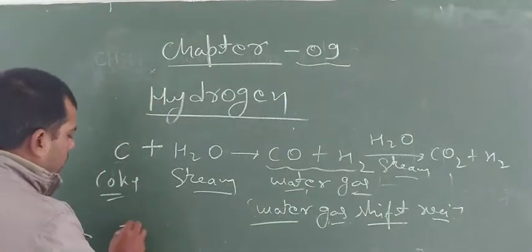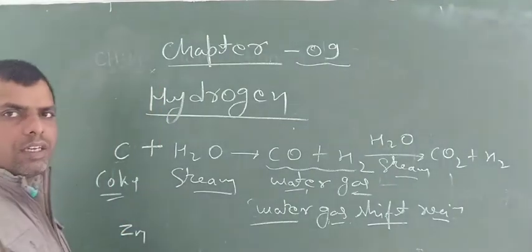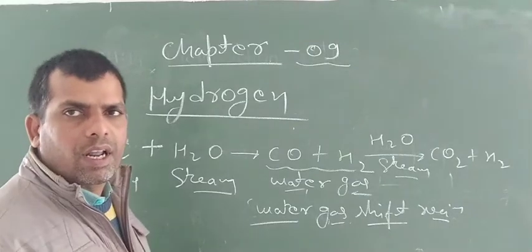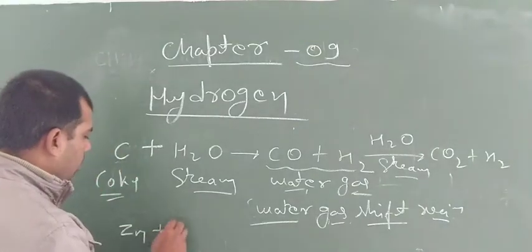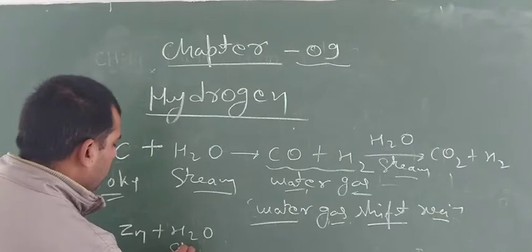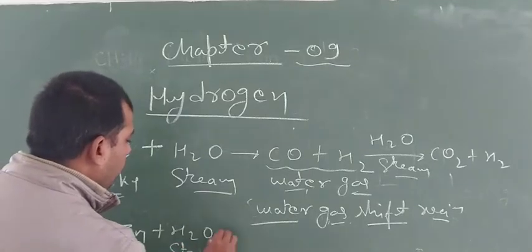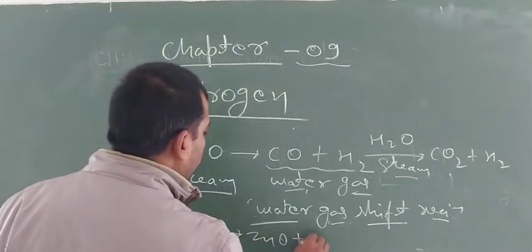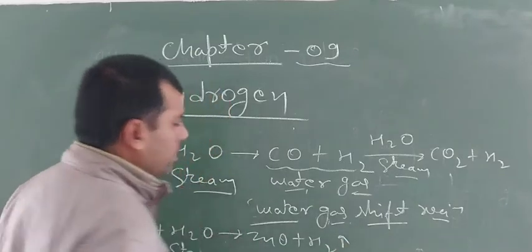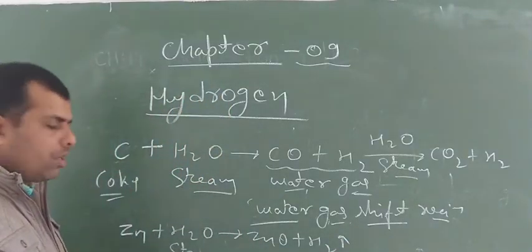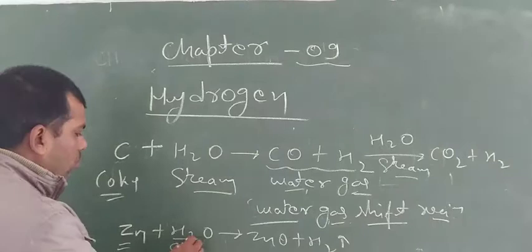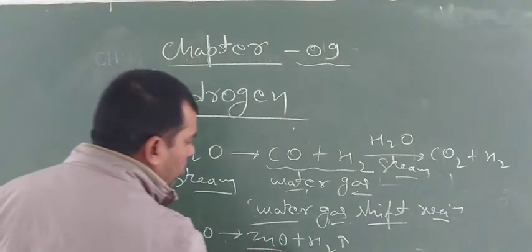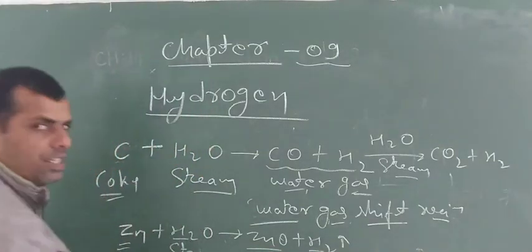If zinc reacts with hot water or water steam, Zn plus H2O steam, they will form ZnO plus H2, hydrogen gas is liberated.